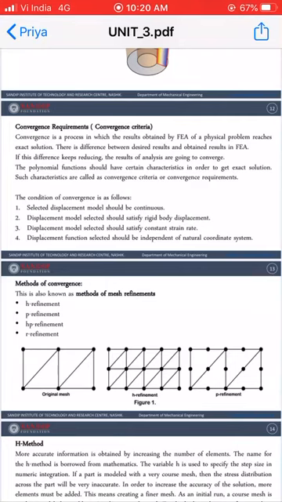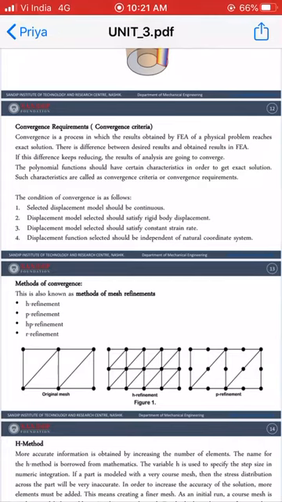There is a difference between the desired results and the obtained results in FEA, because by using different types of elements in FEA, we get results which are not exact compared to the analytical solutions. These are approximate results, so we need to converge these results towards the exact results. Therefore, for this convergence we need some requirements.